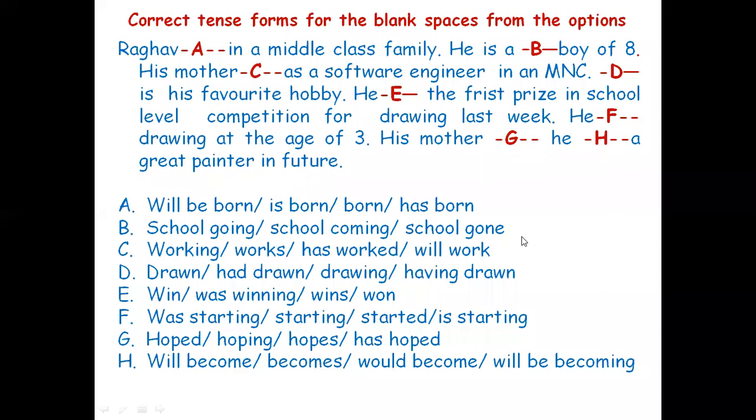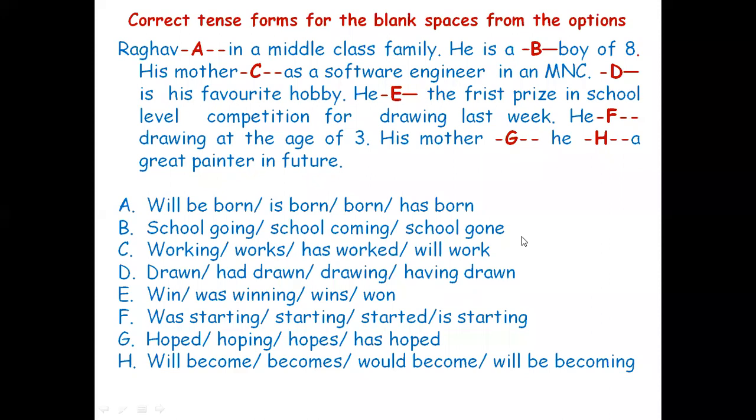Has born, it's not possible. Therefore, only it is born. Raghav is born in a middle class family. He is a dash, is a dash boy of 8. Whether it is school going or school coming, school gone, which is very explicit, no? School going. He is a school going boy of 8.